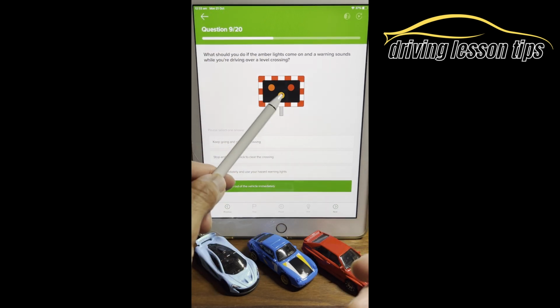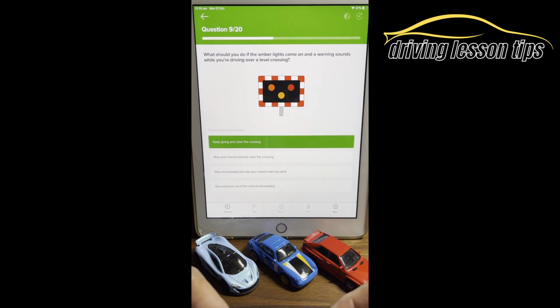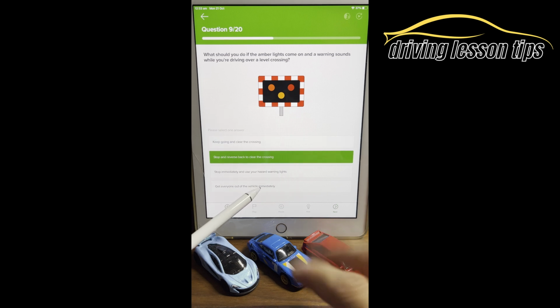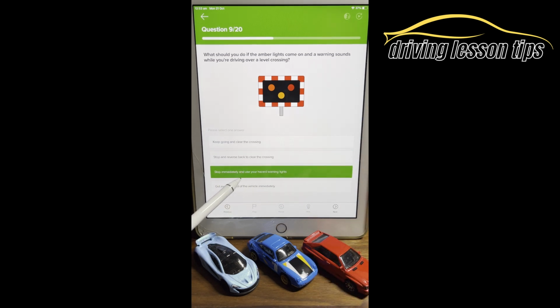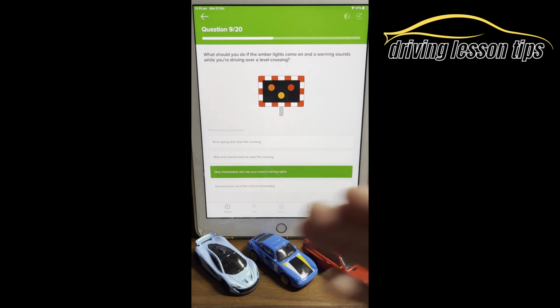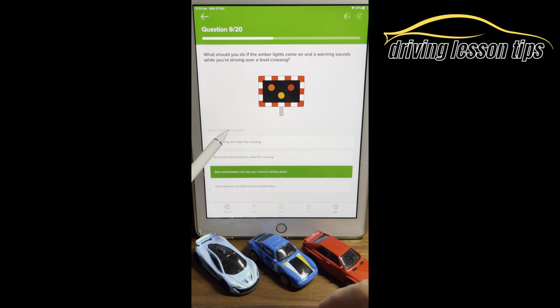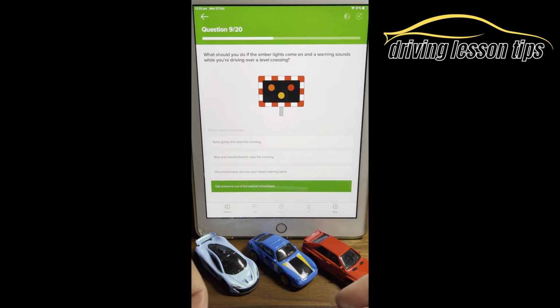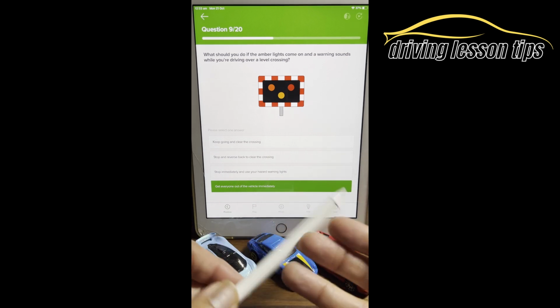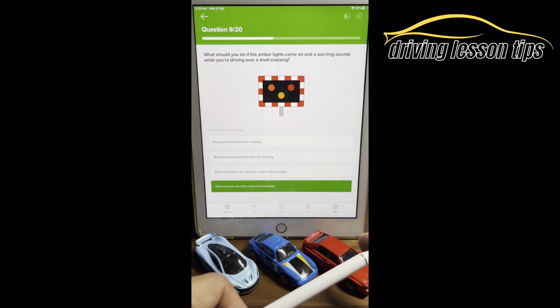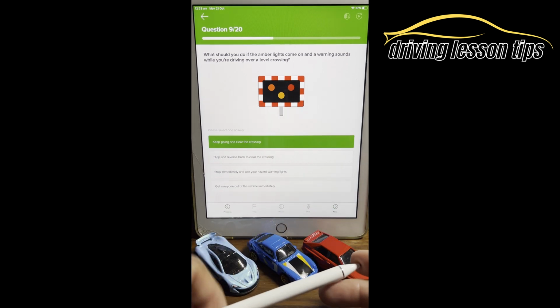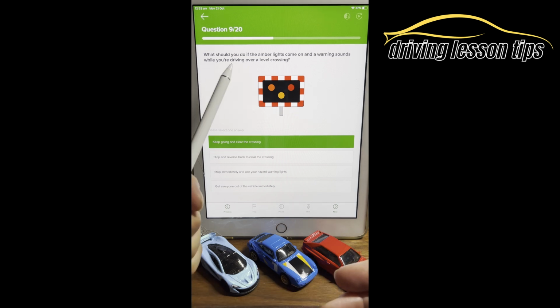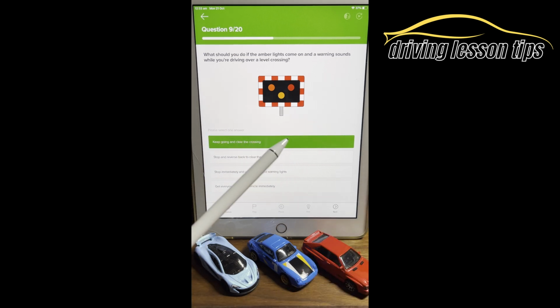So if you're just going over the crossing like this is suggesting, you keep on going. So yeah, keep going and clear the crossing. That is the safest option. Let's look at the other options. Stop and reverse back. No, why would you want to do that? That's not safe. Stop immediately and use your hazard warning lights. Well, you're going to stop on a crossing where a train's coming, so we don't want to do that, okay? Get everyone out of the vehicle immediately? Well, you haven't broken down. If you've broken down, then yeah, get everybody out of the vehicle immediately. But here, it's keep going and clear the crossing because we're already driving over it. You're not before it.